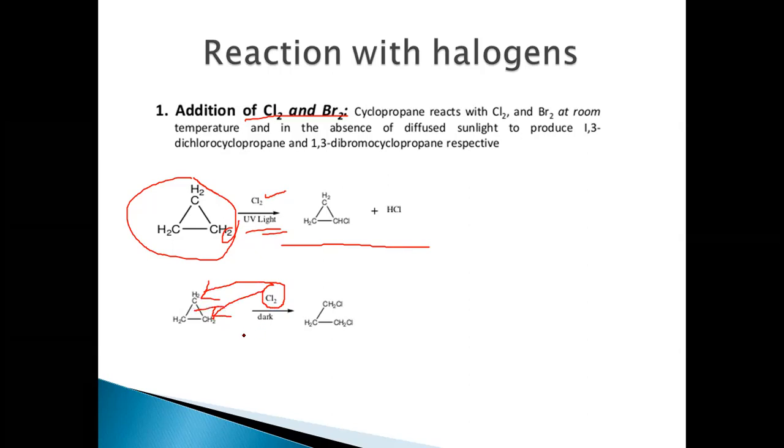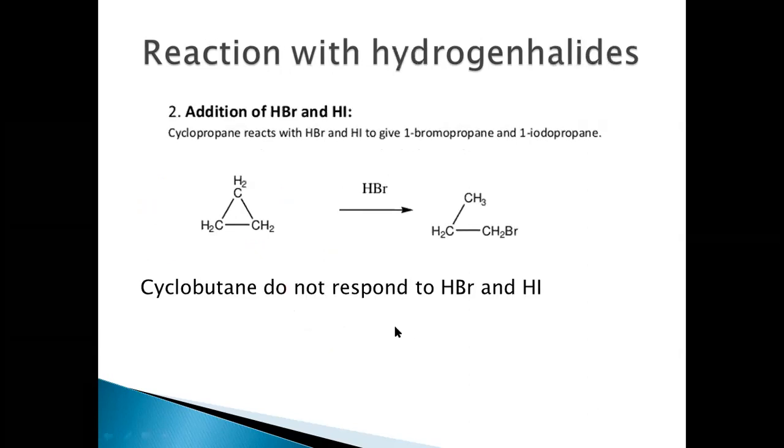The chlorine atoms of the reagent are added to the ends of the molecule, resulting in the formation of 1,3-dichloropropane. This is 1,3-dichloropropane.